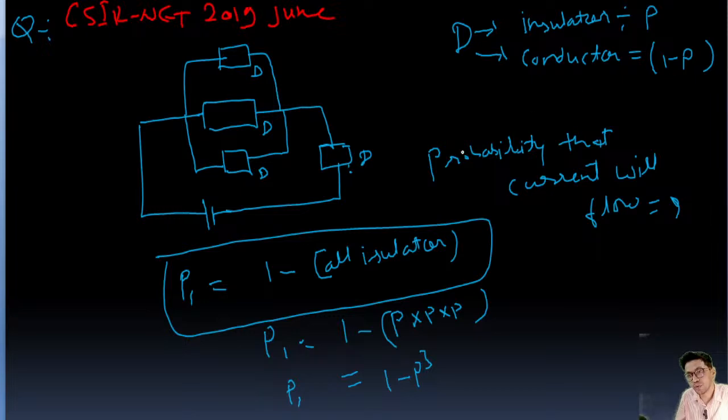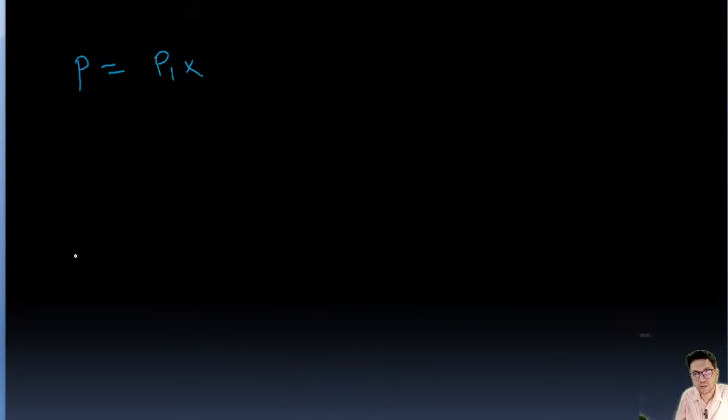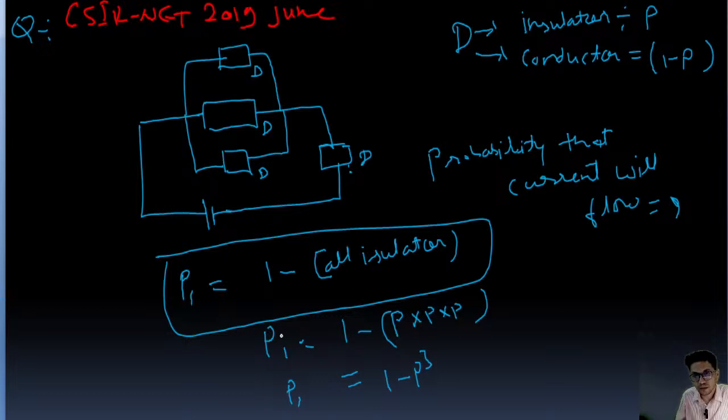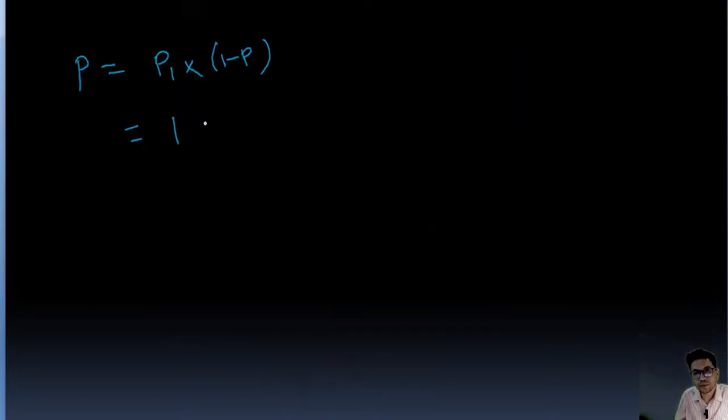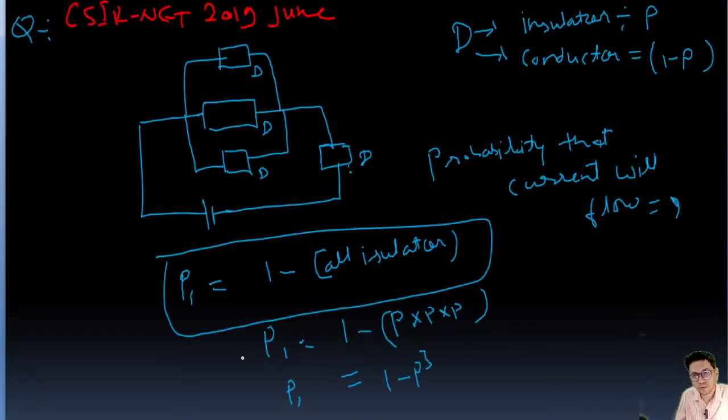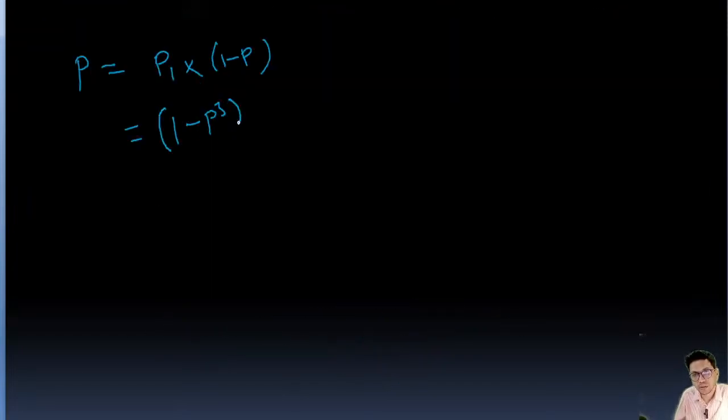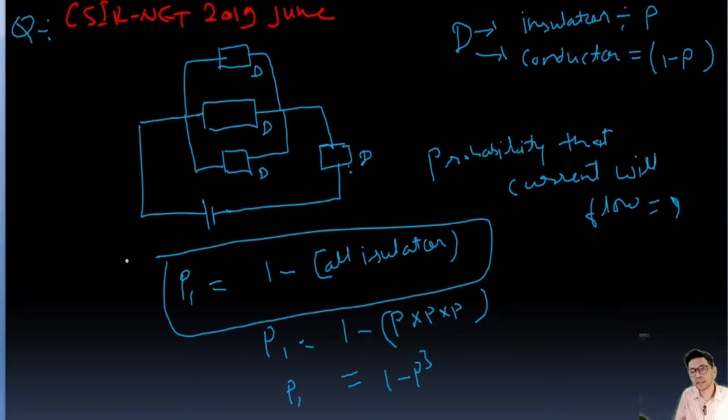The probability of a diode being a conductor is 1 minus P. So this is going to be 1 minus P cube into 1 minus P. Okay, so this is the answer, guys. This is the probability that the current will flow here. Very good question.